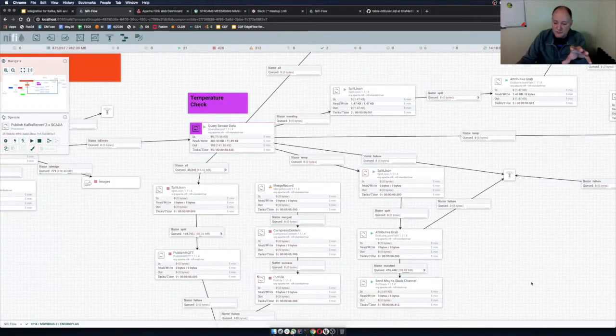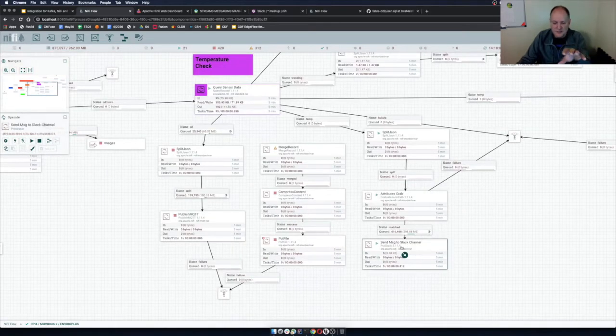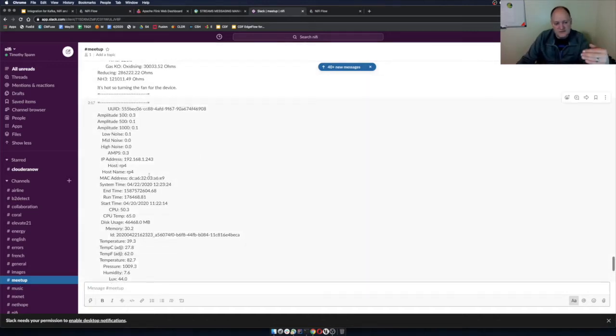Another thing I mentioned real quick is I could send data to different places. So one thing I'm doing with that data is sending it to a Slack channel so that data can be shared with my colleagues in case certain things come up. So I'm looking at it now. These are those sensor readings. So it's a good way to monitor them.